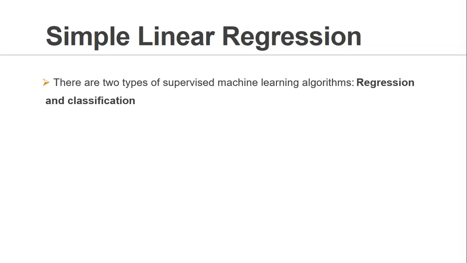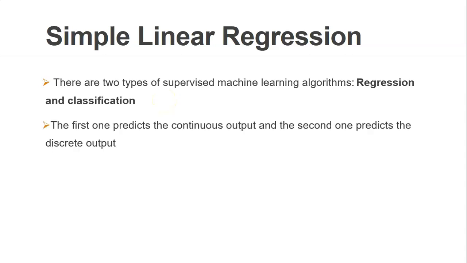But when can we use a regression algorithm and when can we use a classification algorithm? Let's say whenever you want to predict some kind of continuous output in nature, in that case, you can use regression. Whereas if your output is discrete in nature, so something like either a 1 or 0, or more than two categories, let's say red, green or blue, in such a situation, you can use a classification algorithm.